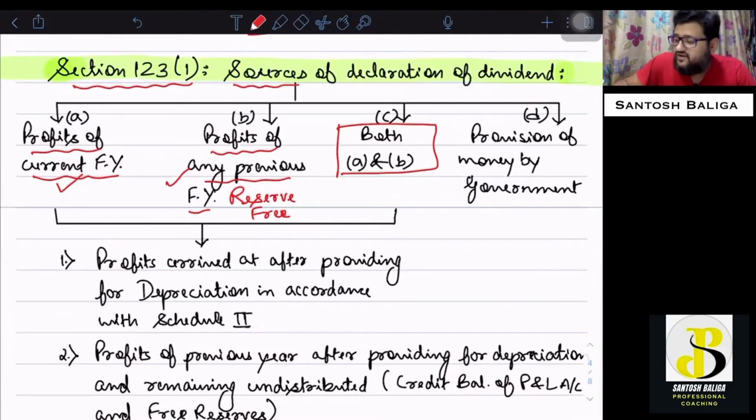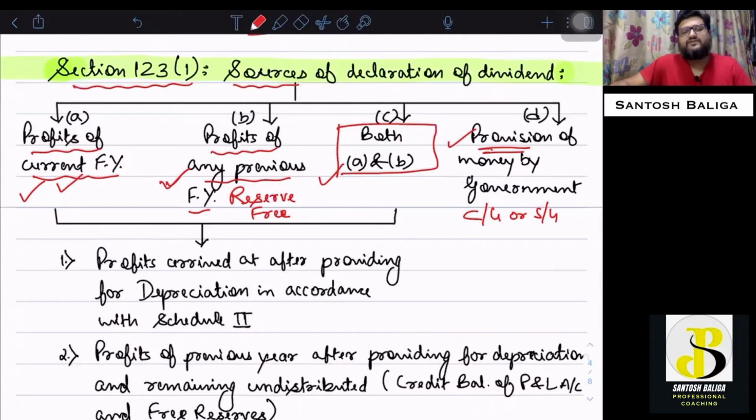Or even central government or state government may give some money to the company for payment of dividend, or it may also be in the form of guarantee given by such a government. So there are 4 sources through which the declaration of final dividend can be made by the company: the profits of the current financial year, profits of the previous financial year, combination of both, or even the provision of money by the government. I hope this part is also clear.